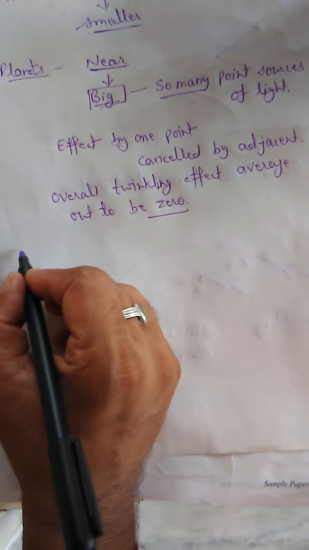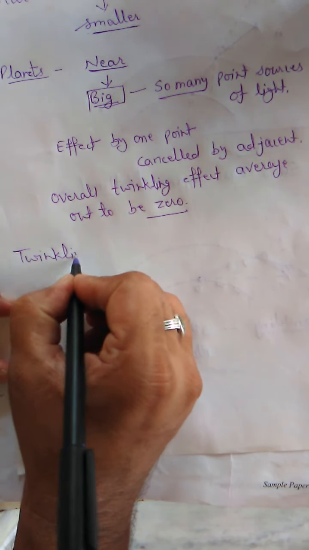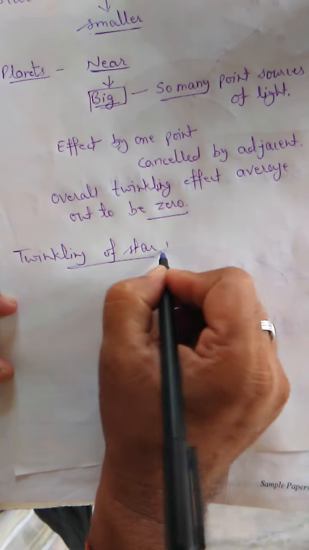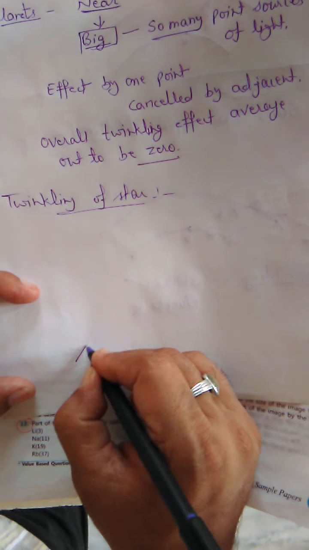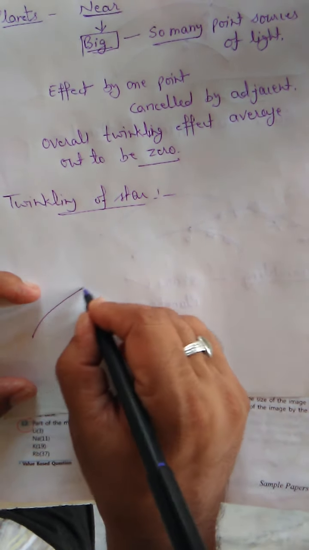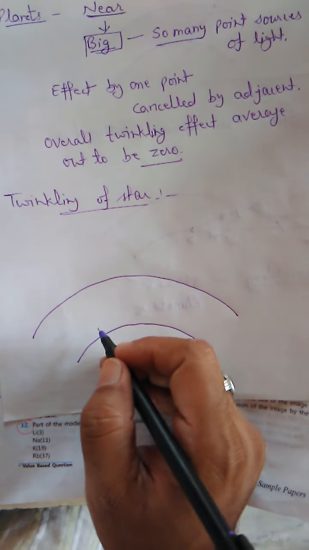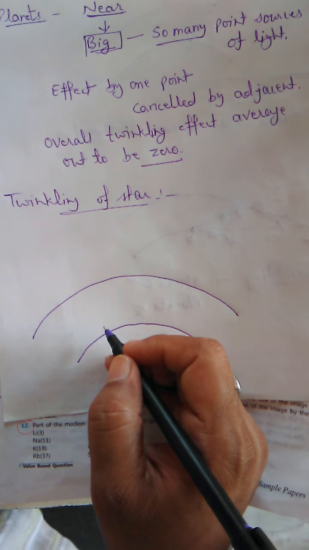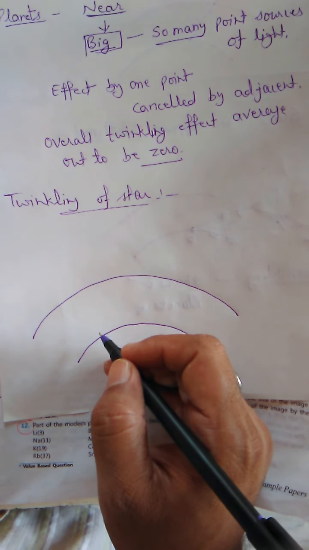Now let us understand the meaning of twinkling of stars. If we want to understand this concept, let us assume this is the Earth and there is atmosphere over the Earth. But do you think the atmosphere has a single layer? The answer is no. There are so many layers according to the density of gases present, according to their optical densities.